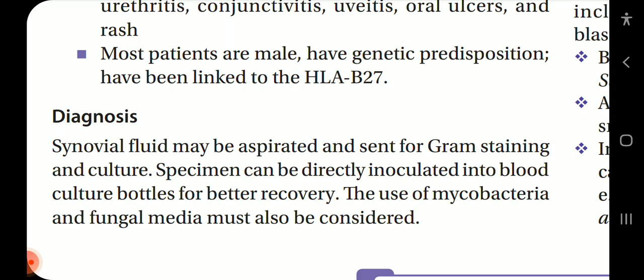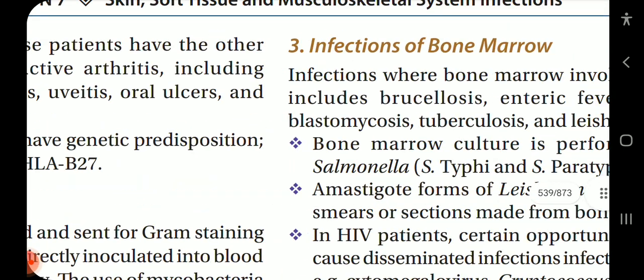Diagnosis: synovial fluid may be aspirated and sent for Gram staining and culture. Specimen can be directly inoculated into blood culture bottles for better recovery. The use of mycobacterial and fungal media must also be considered.